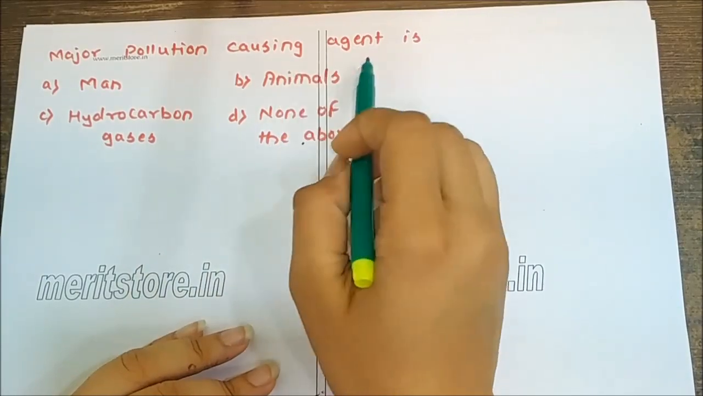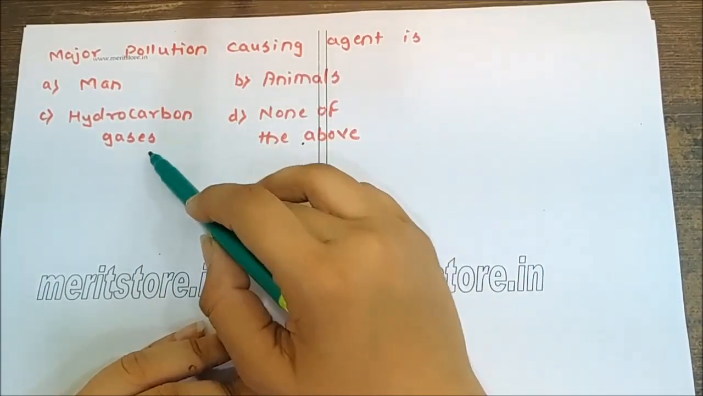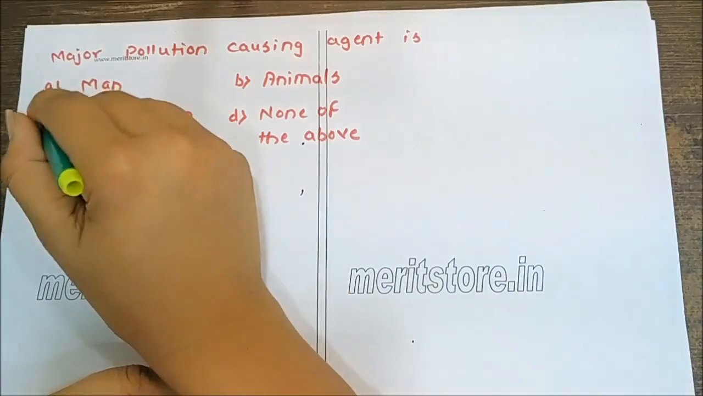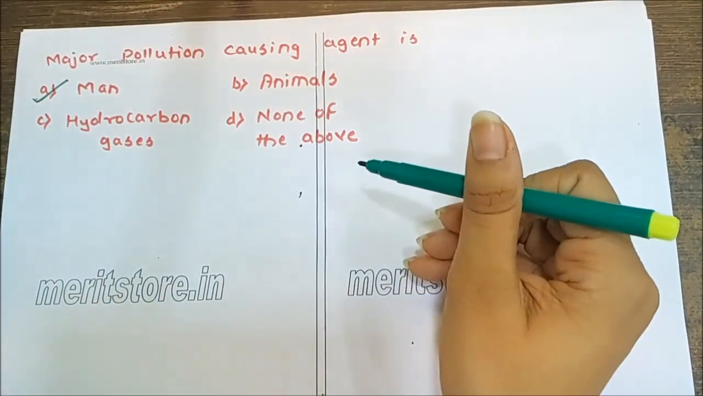Major pollution causing agent is man, animal, hydrocarbon gases, none of the above. All know the answer for this, it's A, man.